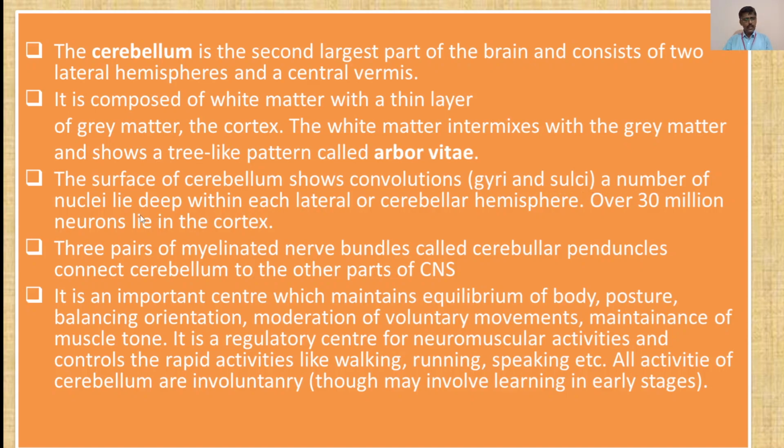A number of nuclei lie deep within each lateral or cerebellar hemisphere. Over 30 million neurons lie in the cortex. Now remember, over 30 million neurons lie in the cortex. These are the parts of the cerebellum. Then three pairs of myelinated nerve bundles called cerebellar peduncles connect the cerebellum to the other parts of the CNS. All of you know what is meant by CNS: central nervous system.